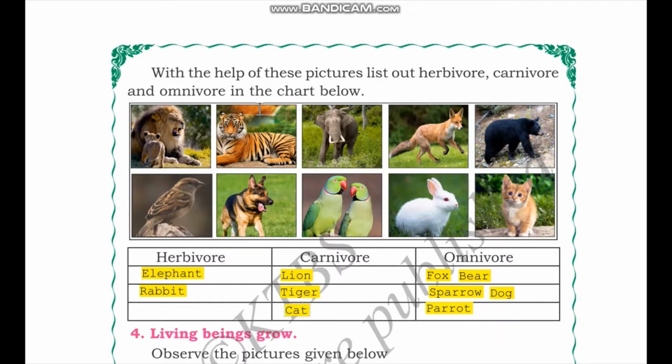So these are the different categories of animals based on their food habits. We have just learned one characteristic about living beings, that is living beings eat food.